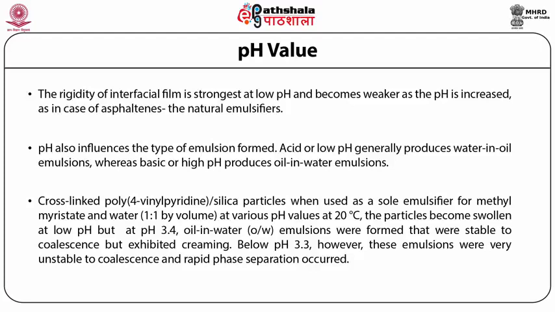Below pH 3.3, however, these emulsions were very unstable to coalescence and rapid phase separation occurred.